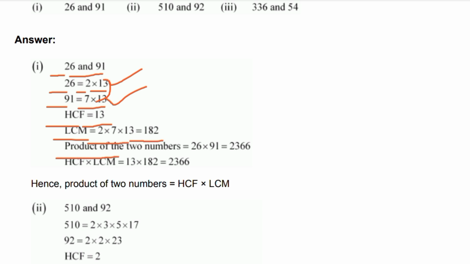Product of the two numbers is equal to 26 into 91 is equal to 2366. HCF into LCM is equal to 13 into 182 is equal to 2366. Hence, product of two numbers is equal to HCF into LCM.